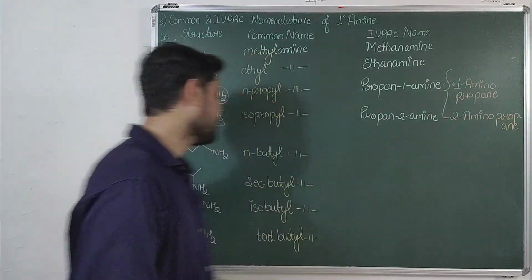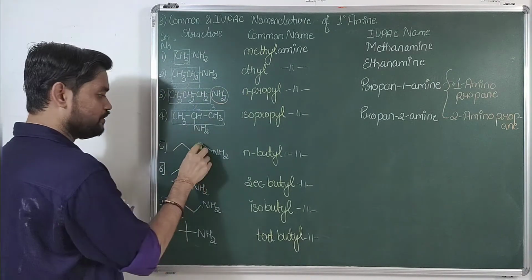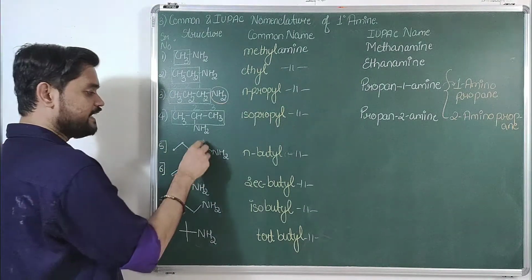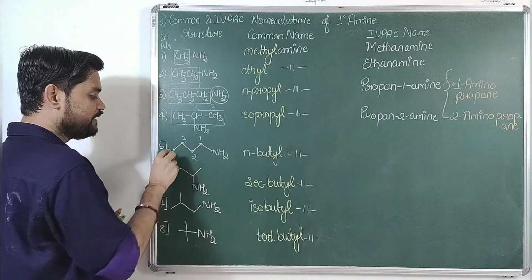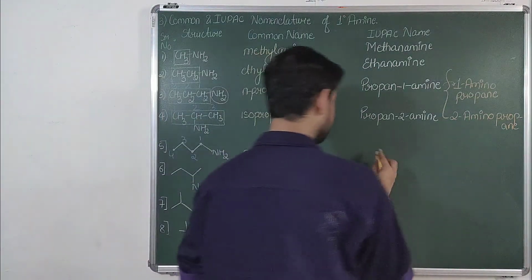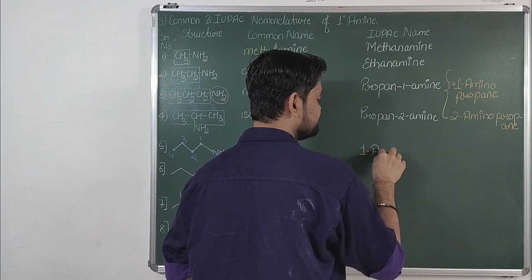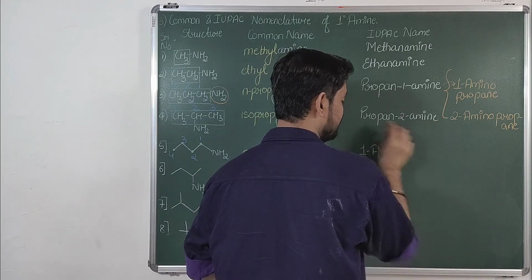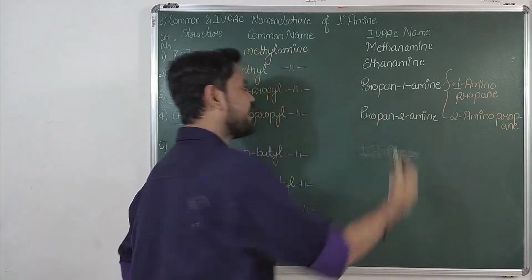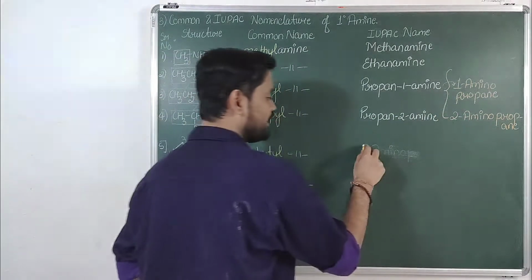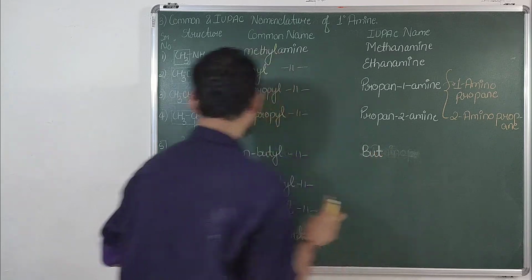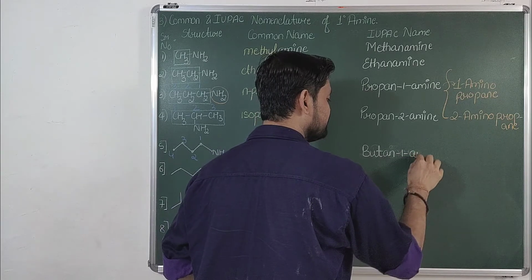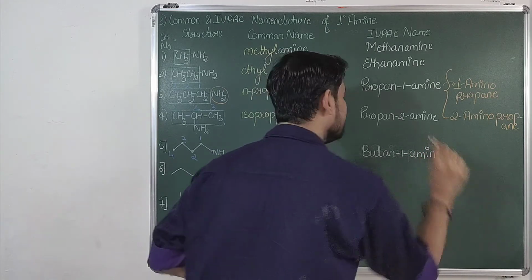Proceeding further, again select the longest chain, 1, 2, 3, 4, and number it from this end. So its name will be... 1-amino, sorry, extremely sorry, I got carried away. Its name will be: 4 carbon atoms is but, carbon to carbon single bond is an, and at first position there is amine, so it becomes butane-1-amine.